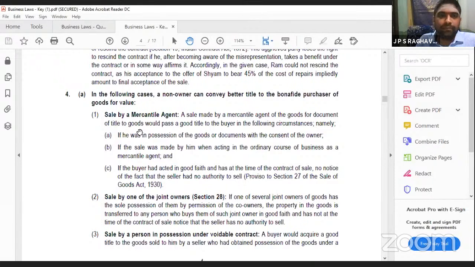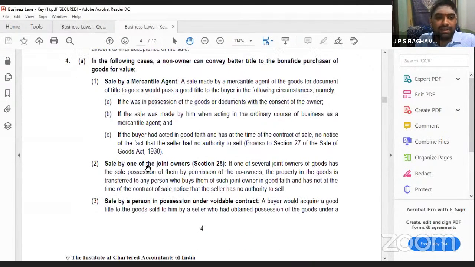Even then, it is a sale and you will get it in a good condition. Even though he is not the owner, you will get this. This is the first one. The second one is that the agent should get this possession with the consent of the owner. He can sell it only with the permission of the owner. These are the conditions you have to remember, and they have to be in all the points.